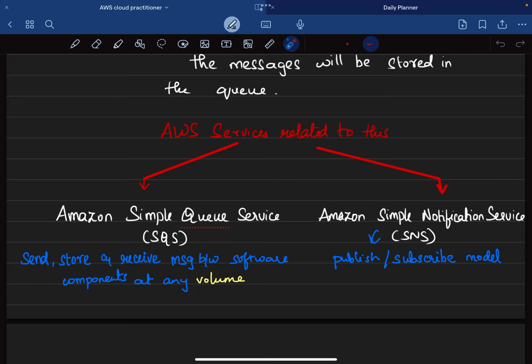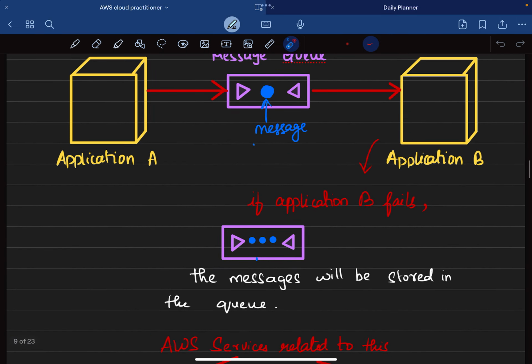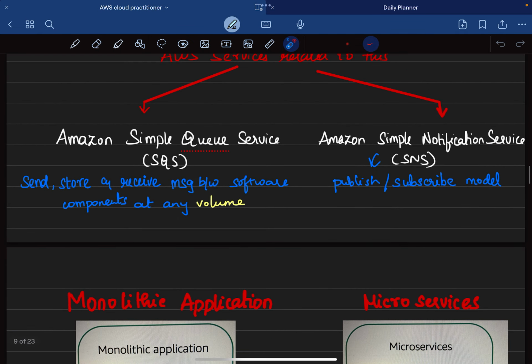So what does Simple Notification Service do? Along with sending, storing and receiving messages, it also supports a publishing and subscribing model. This is a model that helps in sending notifications to your preferred email or your phone number. So when you add yourself to the service, it will send a notification to your email saying that this application B has failed. All these messages are stacked up here, and you'll have to take the measures for that. So this is what Simple Notification Service means.